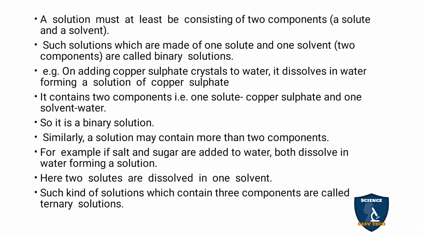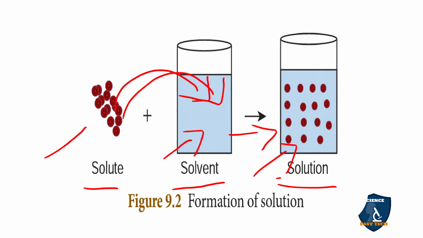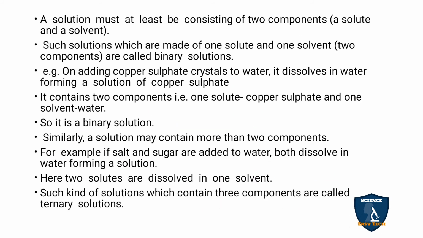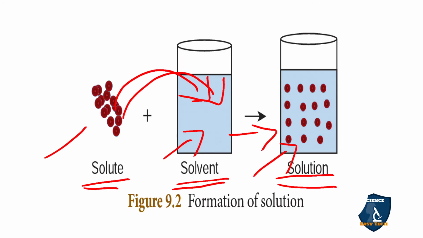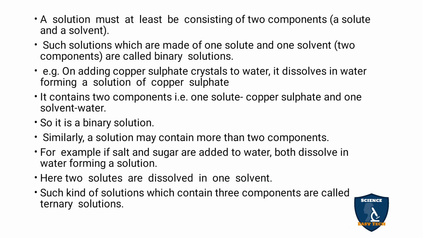A solution must consist of at least two components, a solute and a solvent. So here you can see, for the preparation of a solution, you need two components: one is the solute and another one is the solvent. Such solutions which are made up of one solute and one solvent, that is two components, are called binary solutions. So the one solute is salt, and the water is the solvent. So this solution is a binary solution containing water and salt. Binary means two.